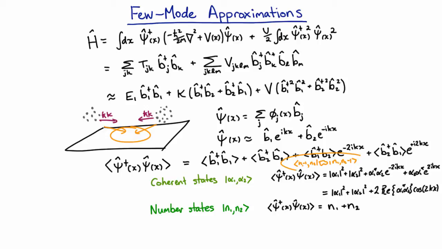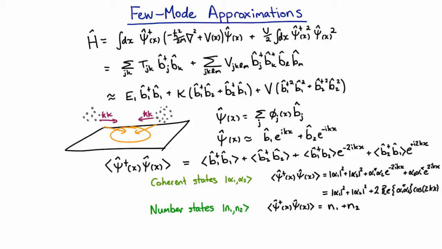And the simple fact is that those two number states are different number states, strictly different number states, so that inner product is definitely 0. So in fact, this is the answer. What we're going to get when we measure the average density if the two condensates are in number states is we're going to get a completely even average. So there's going to be no spatial dependence at all. We don't expect to see interference fringes.